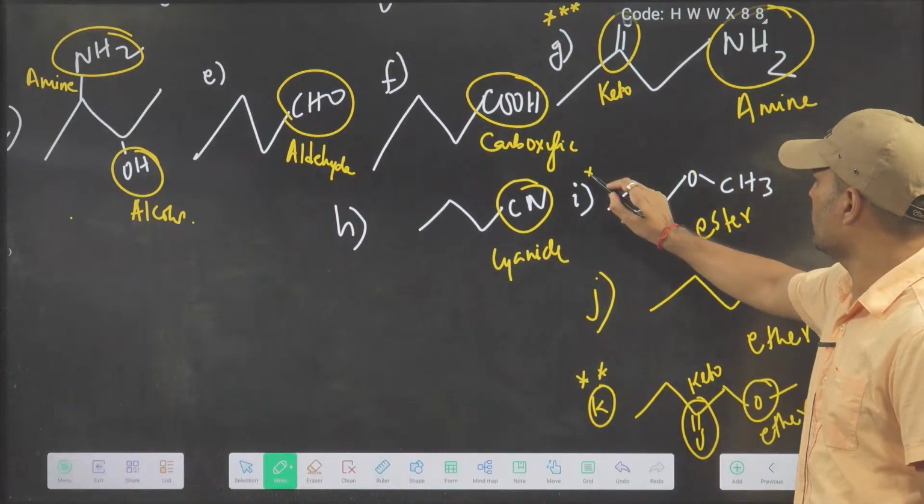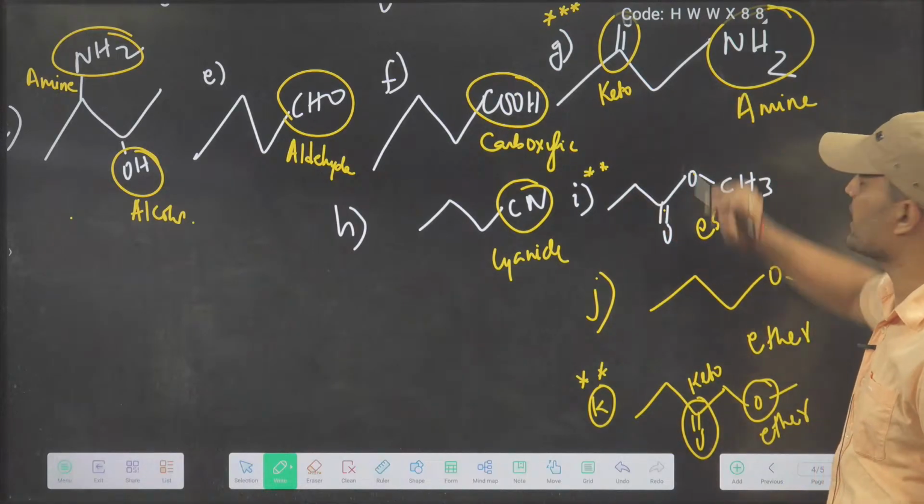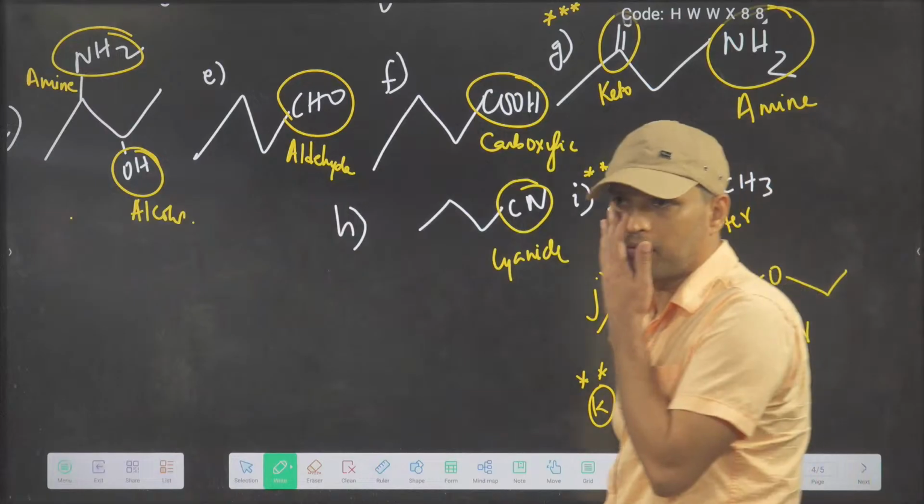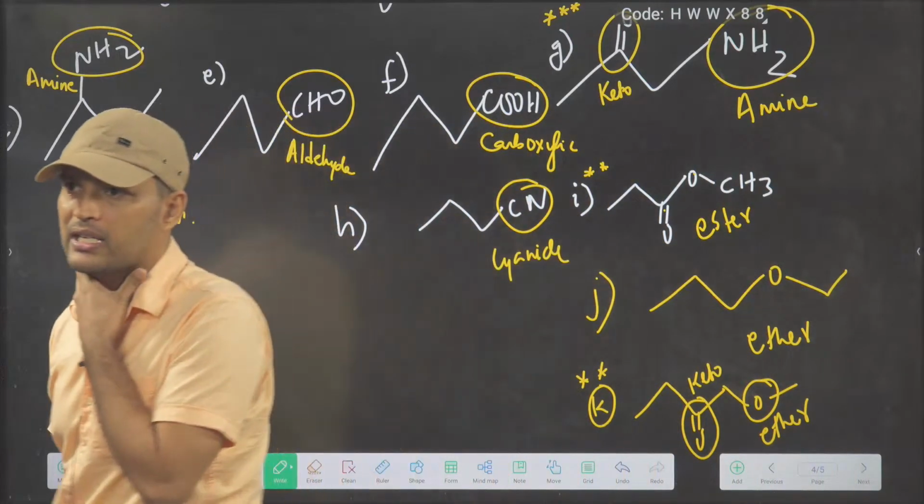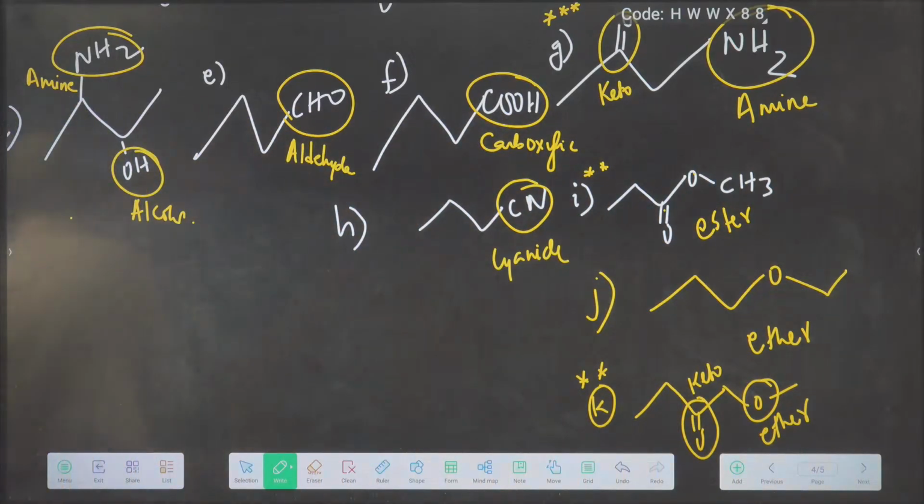So that means what? You have to be careful in ester and acetamide. Correct? Am I correct? You have to be careful in ester and acetamide. ठीक है?